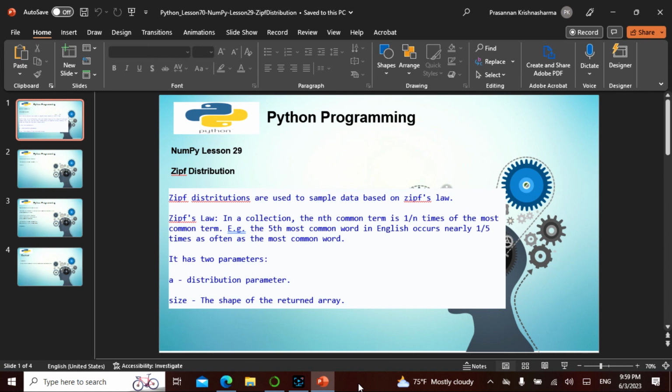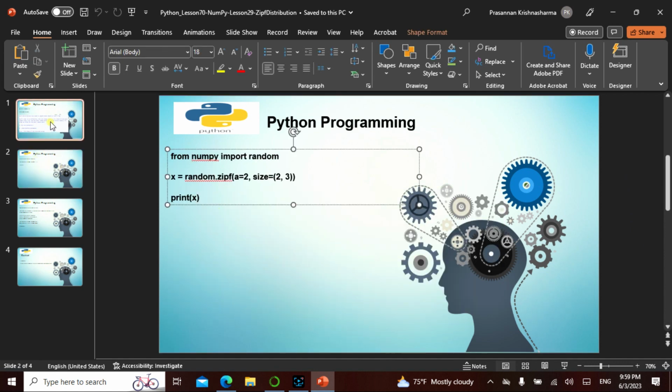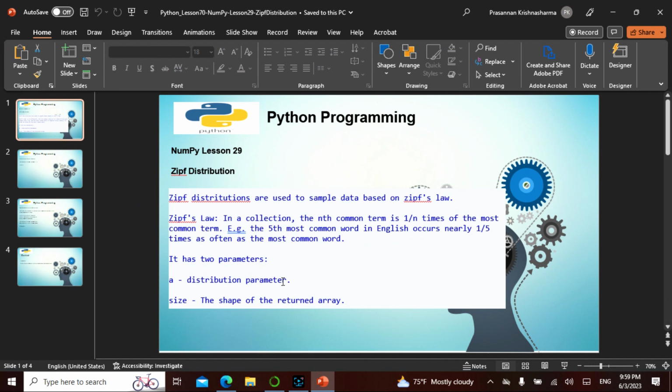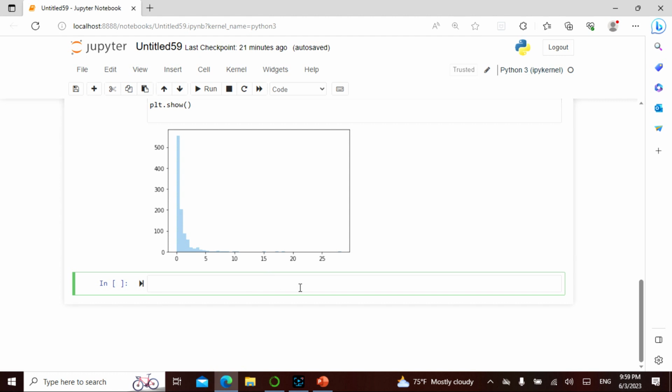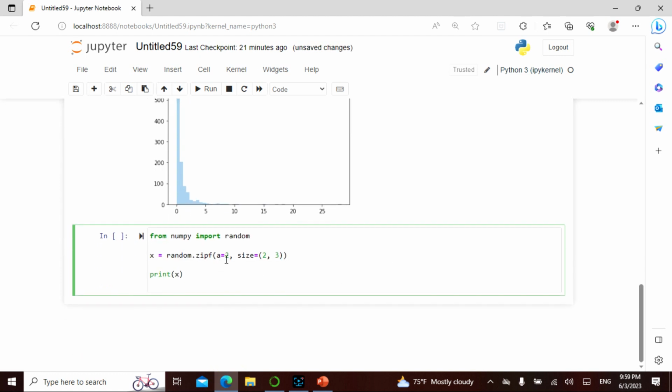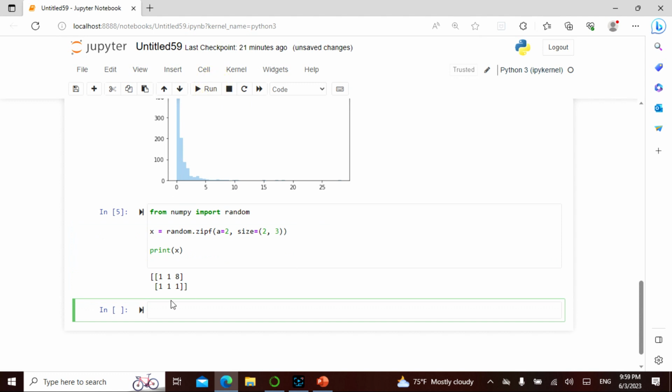Zipf's law also has two parameters, following the Pareto and the Rayleigh. Like always, it is going to be random.zipf. We are going to import it and see. So what are the two things? One is a distribution parameter, because we need to see how it is distributed, and the other is the shape of the returned array. So here we go, we take this and run this. Same distribution size here. So this is how it occurred. See here, the Zipf never occurred like your Pareto. It just occurs as rounded values. So this is the distribution.